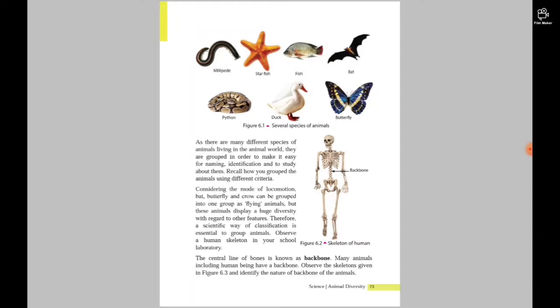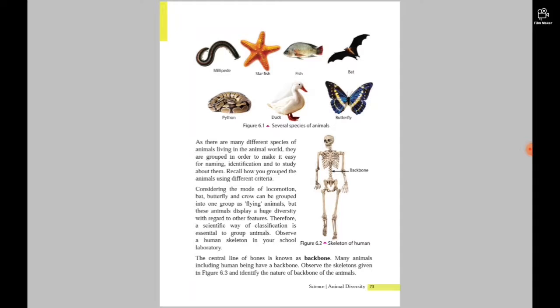Recall how you grouped the animals using different criteria. Considering the mode of locomotion, bat, butterfly, and cow can be grouped into one group as flying animals. But these animals display a huge diversity with regard to other features. Therefore, a scientific way of classification is essential to group animals.